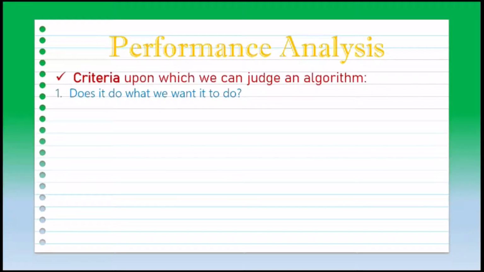The first one is, does it do what we want it to do? That is, the performance of an algorithm is based on what exactly the algorithm is doing and whether it is working according to the instructions given. That means performance depends on whether the algorithm is working as per the given instructions or not.